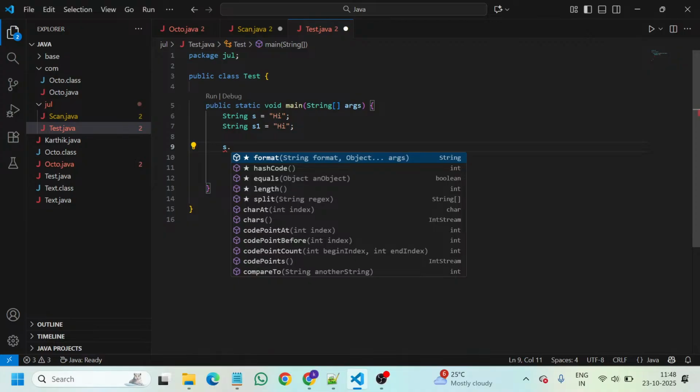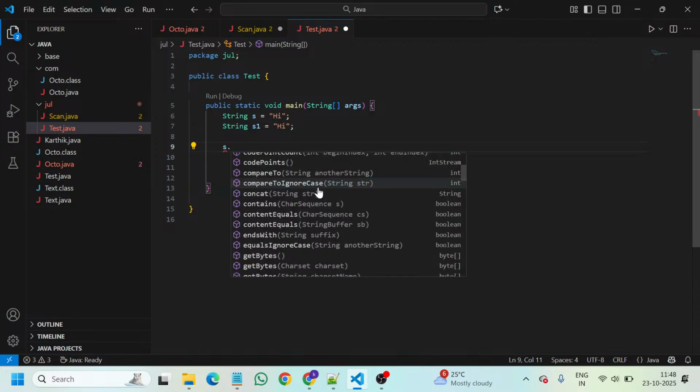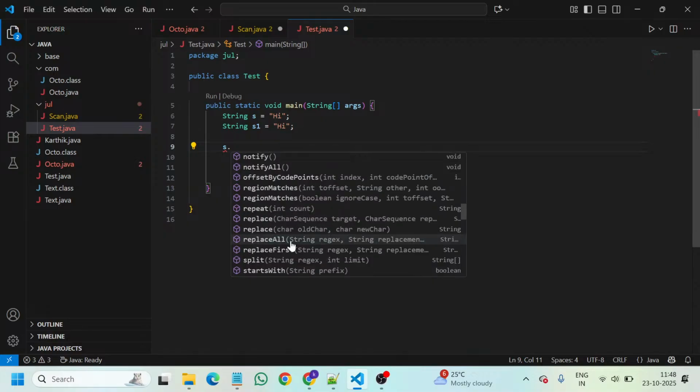So there is format, hashCode, equals, length, concat, contains, indexOf, isBlank, isEmpty, lastIndexOf, and we have replaceAll, startsWith, toCharArray, toLowerCase, toUpperCase, trim.